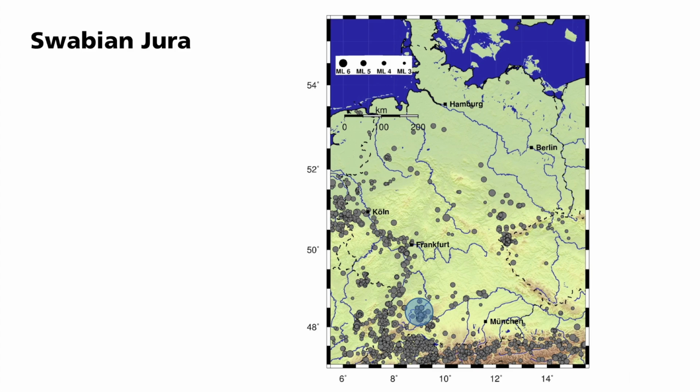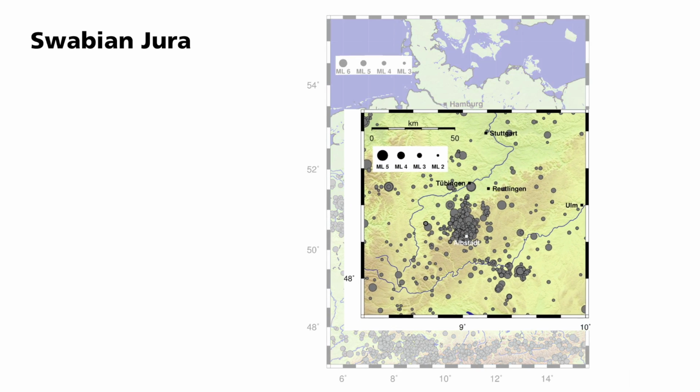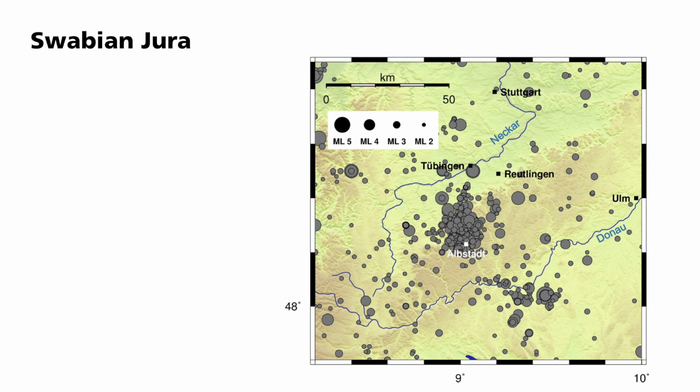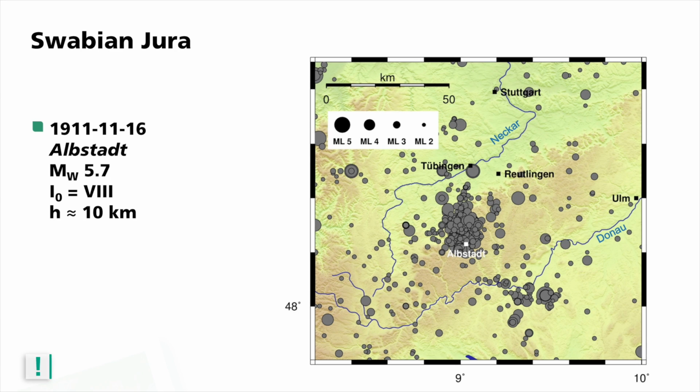We start our journey in the Swabian Jura. It stretches from the north of the upper Danube Valley from the northwest to the northeast. Geologically, it consists mainly of Jurassic limestone. Only a limited section of the Swabian Jura is seismically active. The core area is located in the Zollernalb region near Albstadt. This is where earthquakes repeatedly occur, which result in damage to buildings.